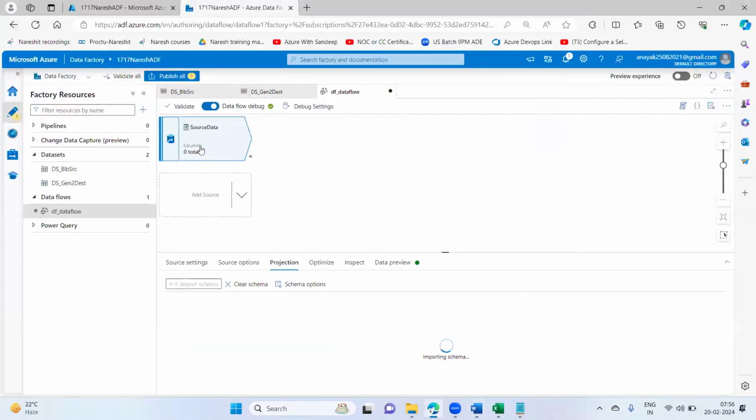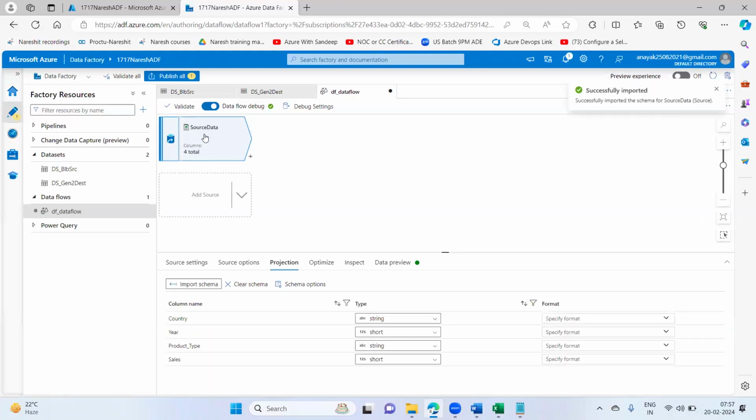So this is the source transformation we have used. Now we'll introduce the filter transformation. Just hold on, it is importing the schema for the first time. It will take a lot of time. We are importing the schema basically from our file into the source transformation. This is our source transformation.